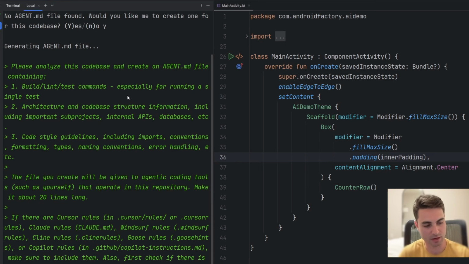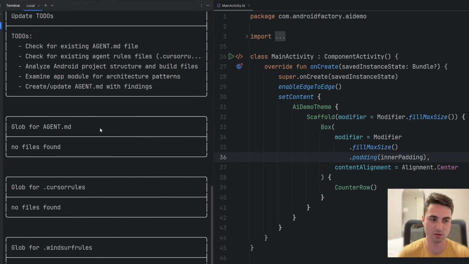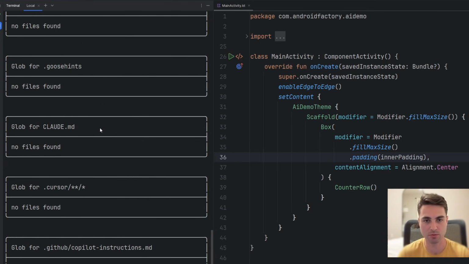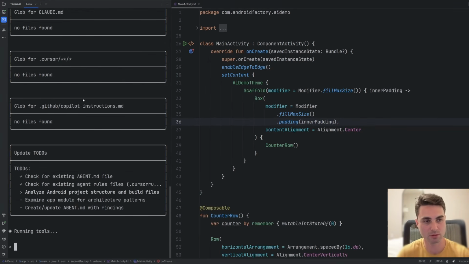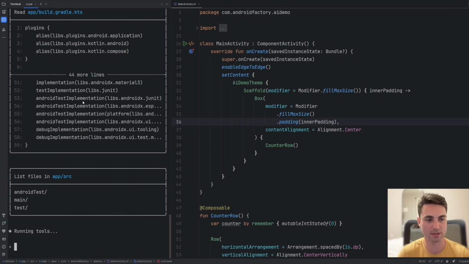Wow, that happened instantaneously with just a Y, and it actually starts to generate this AGENT.md file for you based on the code base. Now, this code base is also extremely simple. It's basically File, New Project with one composable in it, but it's still going to read the code base and it's still going to come up with an AGENT.md file, and then we can edit it from there to create the context that we want.